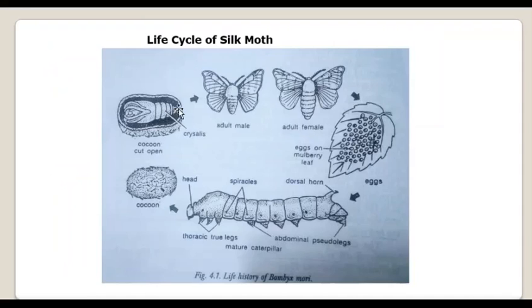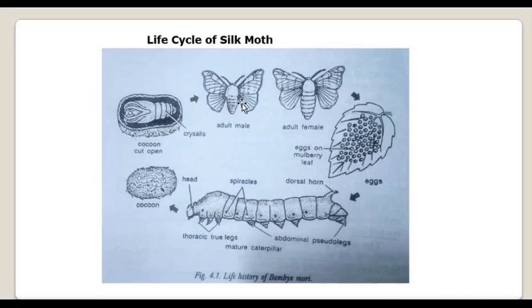Now they are about 2.5 to 3 centimeters long and robust, meaning strong, stout, covered with small hairs. The body is well divided into head, thorax and abdomen. Here in this picture you can easily see head, thorax and abdomen. Two pairs of wings are there, three pairs of legs. The wingspan is about 4 to 6 centimeters.